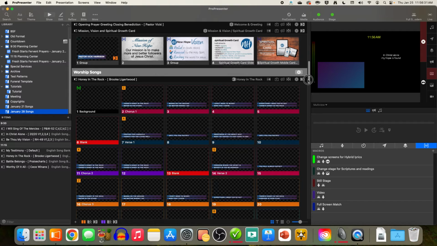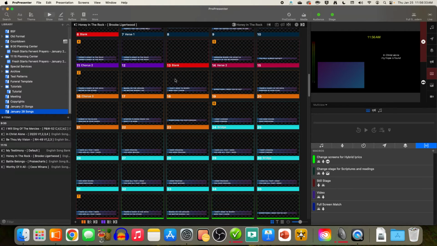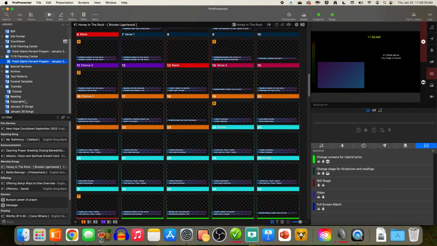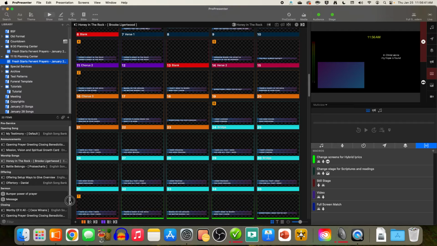Then you just need to continue to check every element. Look for the telltale thumbnail being incorrect. See, these two things still have the wrong thumbnail, so that means on Planning Center this item exists, but it doesn't exist in the library yet, or it's not found. But the rest of these all are set up, and then you have to check both hours for the same thing.